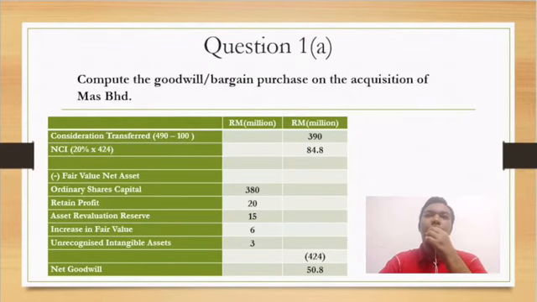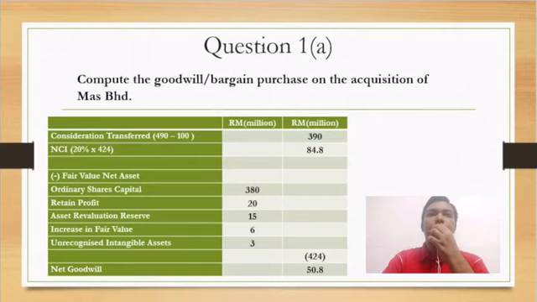So today I will talk about question 1A and question 1B. First we'll go to question 1A. Question 1A is about computation of the goodwill or bargain purchase on the acquisition of Mas Berhad.